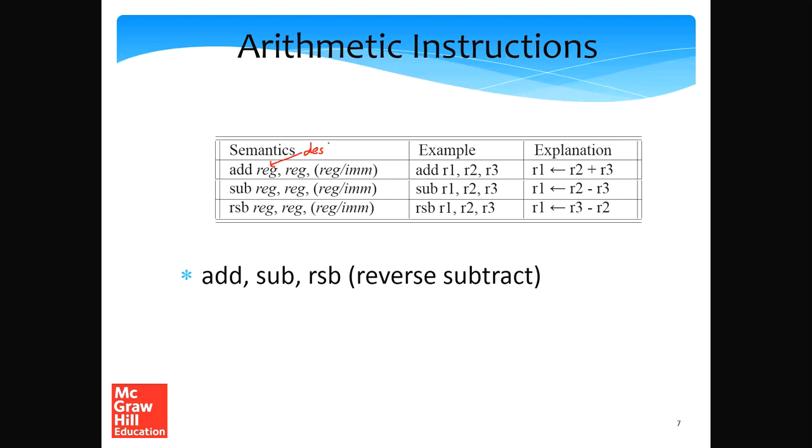The second operand is the first register source, which is RS1, recall chapter 3, and the second operand can either be a register or an immediate. An example would be add R1, R2, R3. In this case, we add R2 plus R3 and save the result in R1.